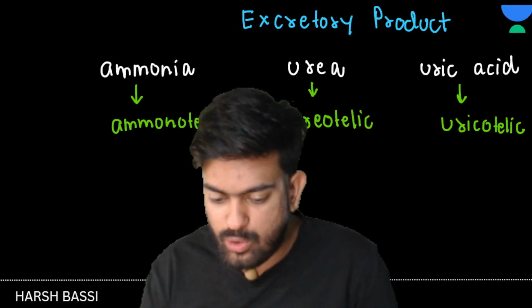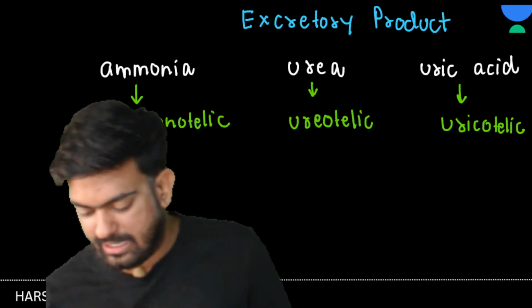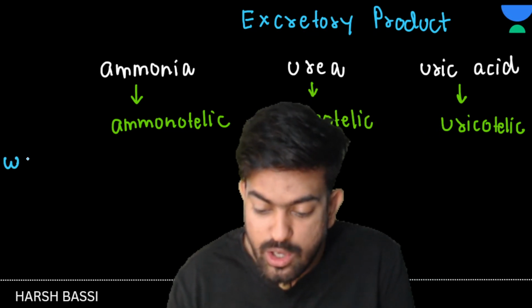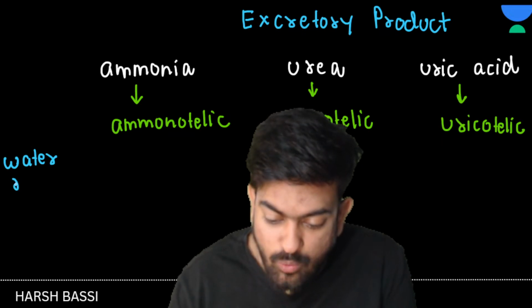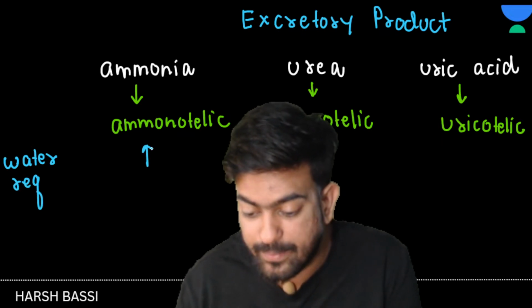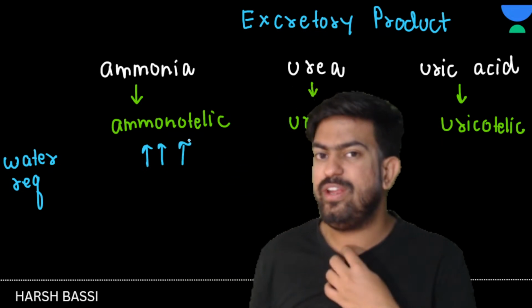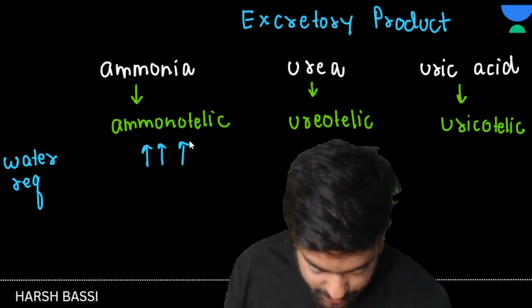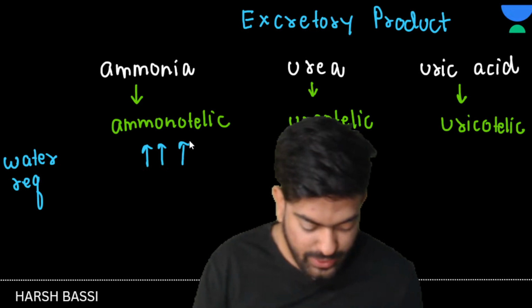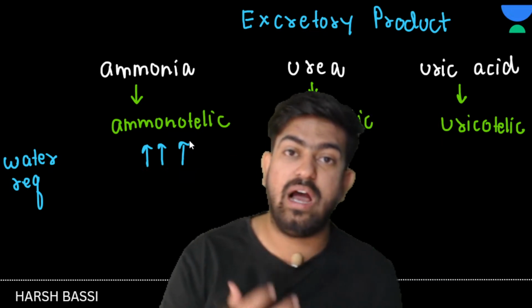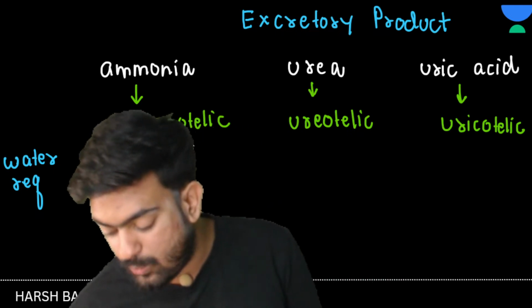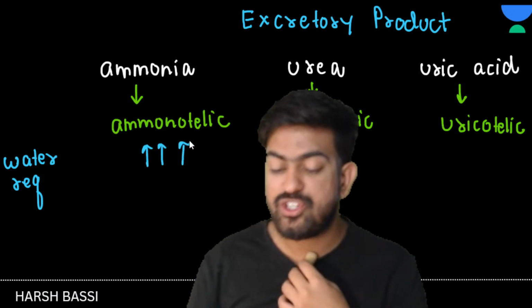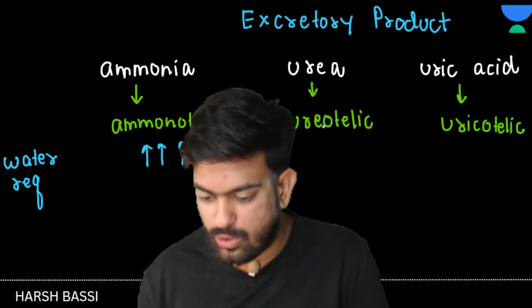If I talk about the ammonotelic, in ammonotelic the water requirement is very, very high to remove the ammonia from the body. So that's why the organisms which are aquatic in nature, which live in an aquatic medium, such types of organisms are ammonotelic. For example, aquatic insects, aquatic amphibians, fishes, these are the ammonotelic.